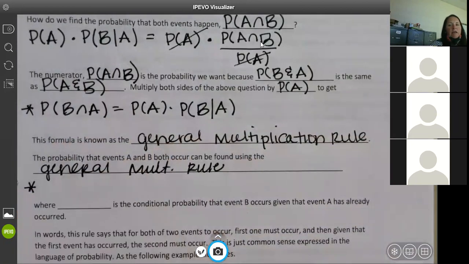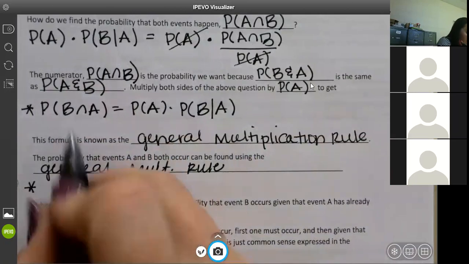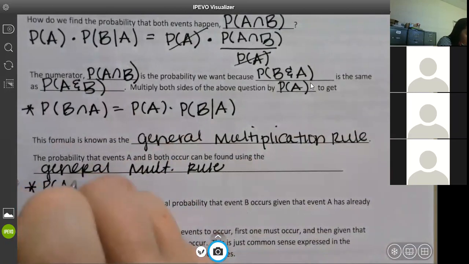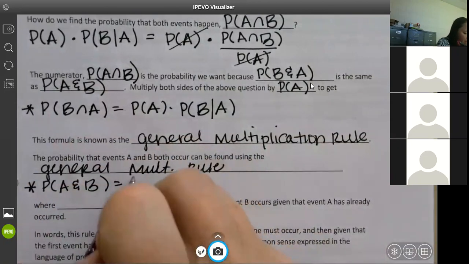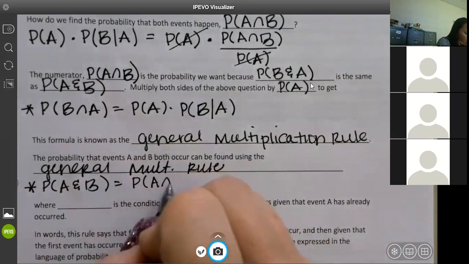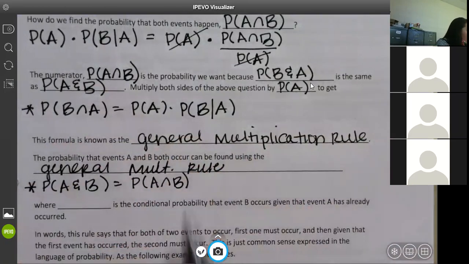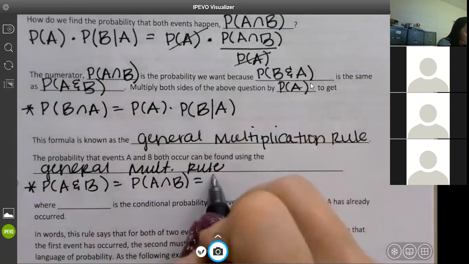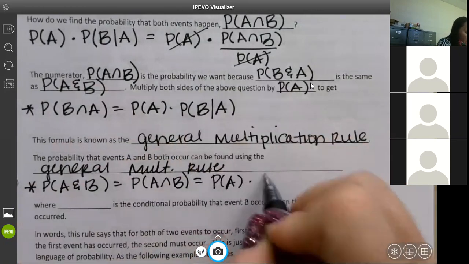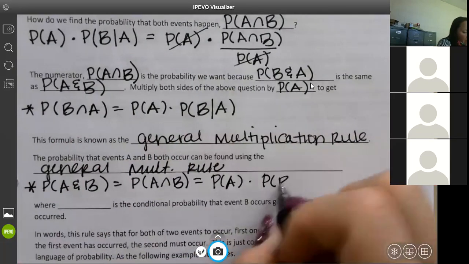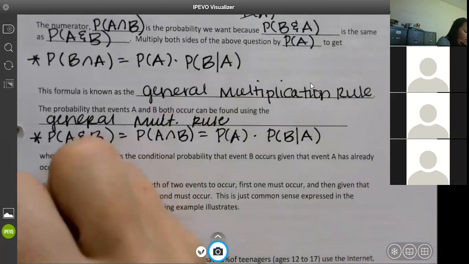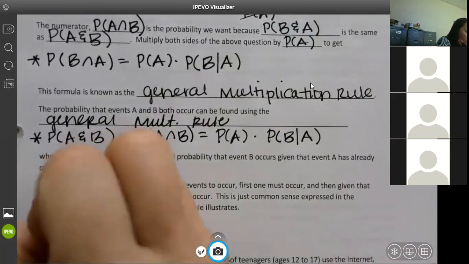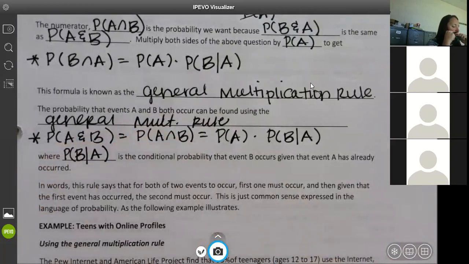So again, the formula that you need: the probability of A and B is the probability of A times the probability of B given A, where the probability of B given A is the conditional probability that event B occurs given that event A has already occurred.